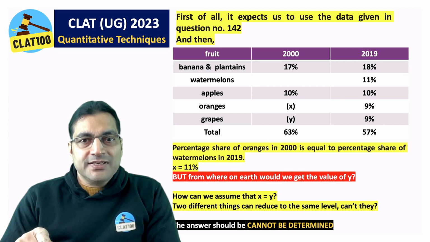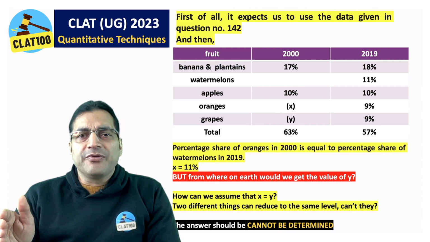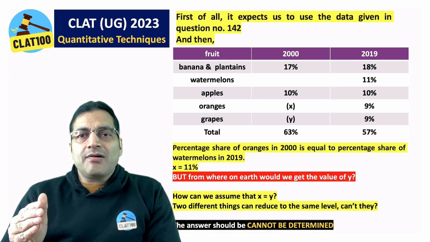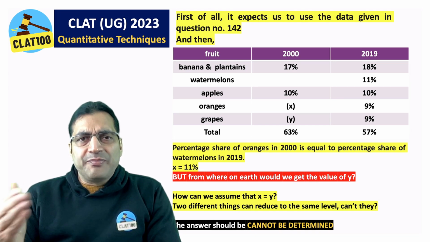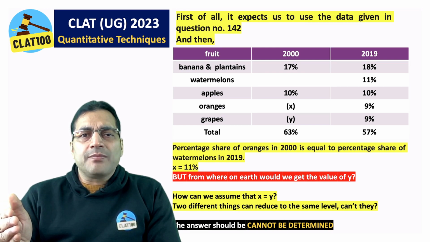Second thing is that look at the second and the third column from your left. Second column gives you the idea of percentage contribution of banana and plantains, watermelons, apples, oranges, grapes. We have taken the data from the previous question. Here we know for banana and plantains 17%, apples 10%, total 63%. We do not know the contribution of oranges and grapes.